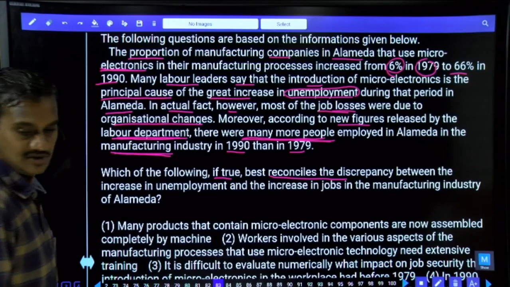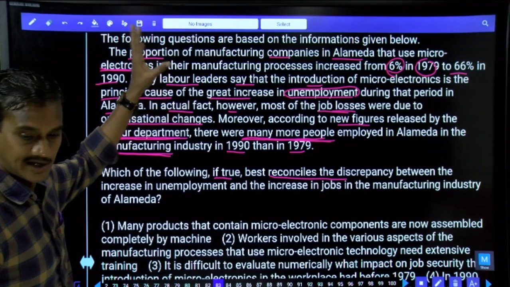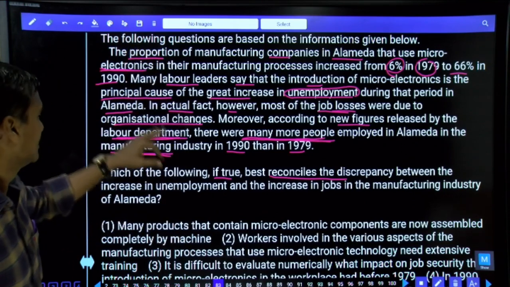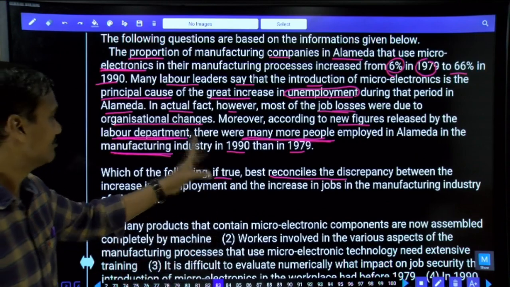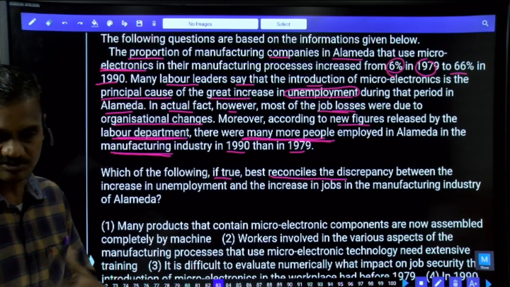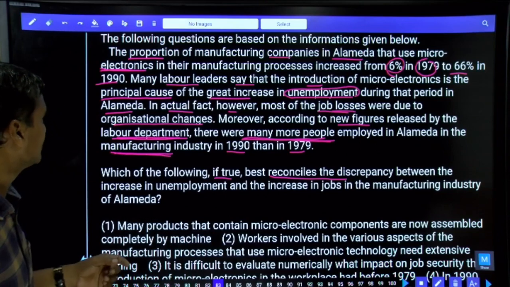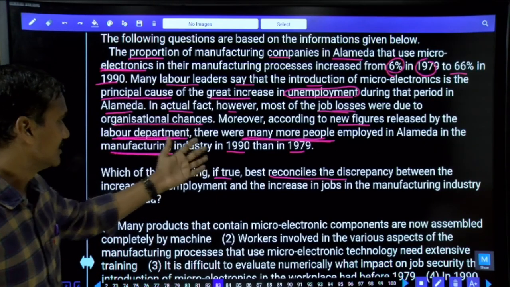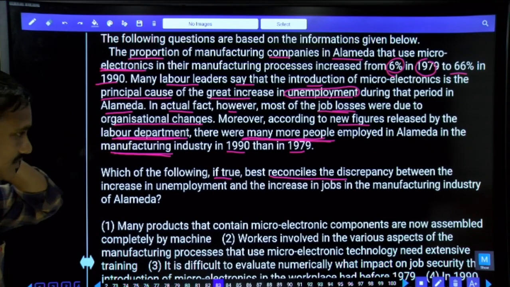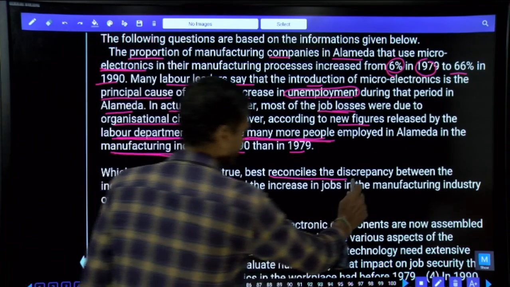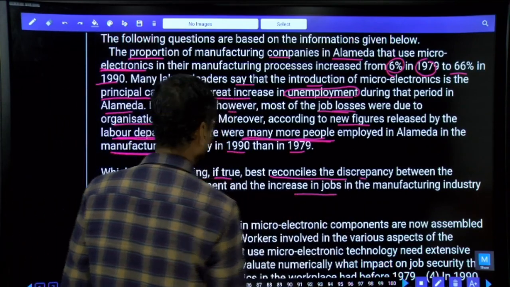There is a discrepancy. Where is the discrepancy here? This labor leader states that unemployment has increased. Now the data has shown that more people were recruited now when compared with 1979. There is a discrepancy between these two statements, isn't it? The statement made by the labor leader and the data released by the labor department. Then reconciles the discrepancy between the increase in unemployment and the increase in jobs in the manufacturing industry